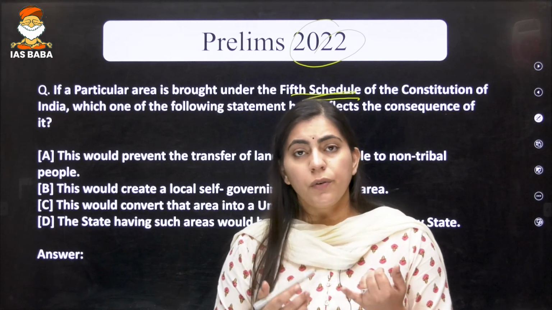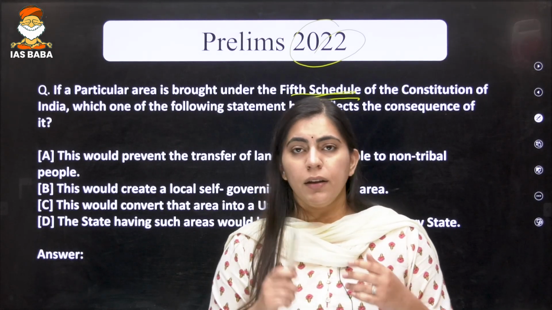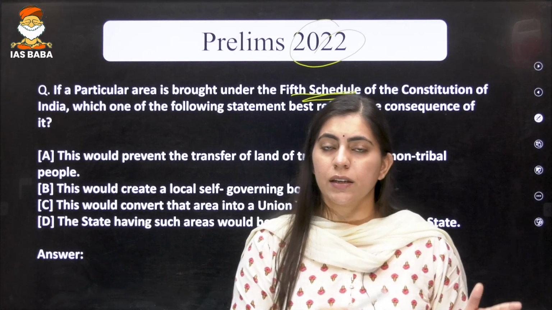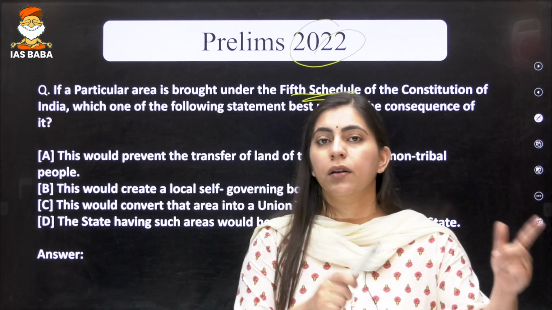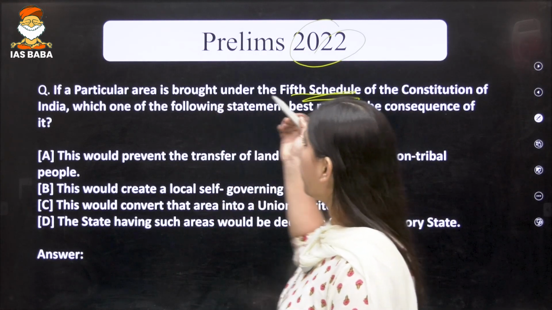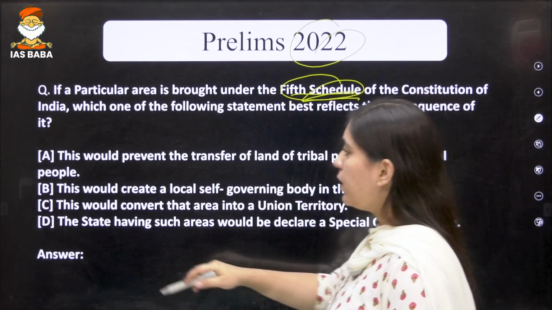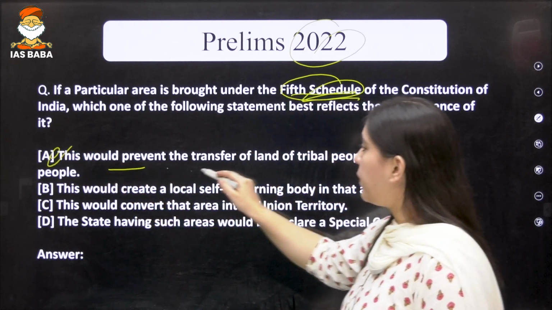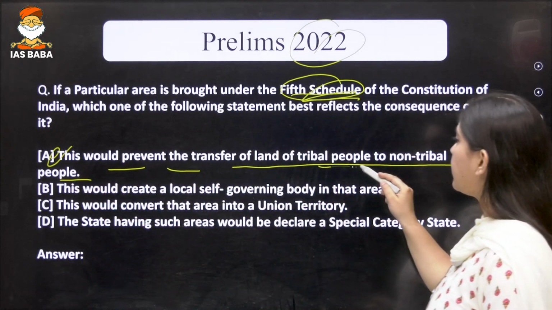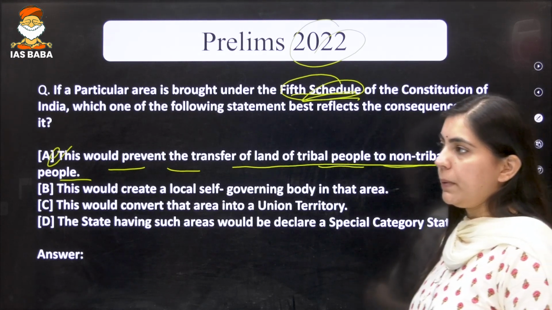Right. So, governor in the case of 5th schedule, they are having certain powers or certain rules and regulation to be made. The first rule and regulation they can make that there should be no transfer of land from ST to other STs or from scheduled tribe to other community outside the schedule area. So, if any area is coming under 5th schedule, it means that this would prevent the transfer of land of the tribal people to the non-tribal people.